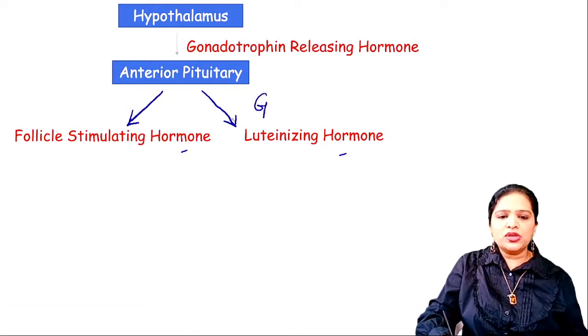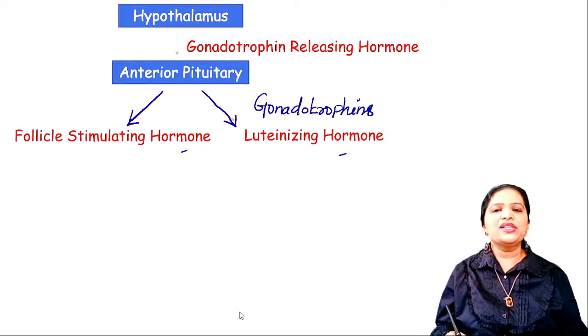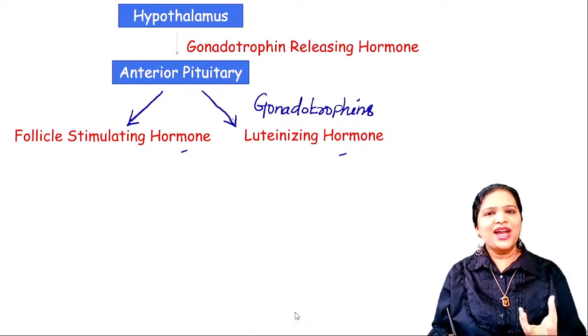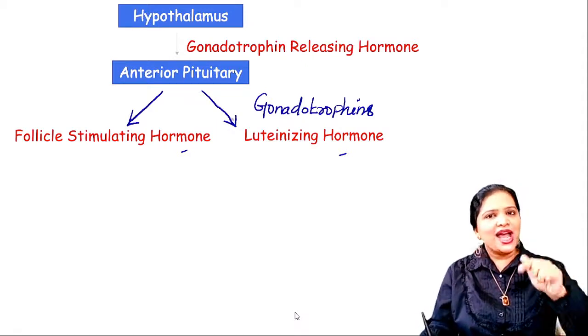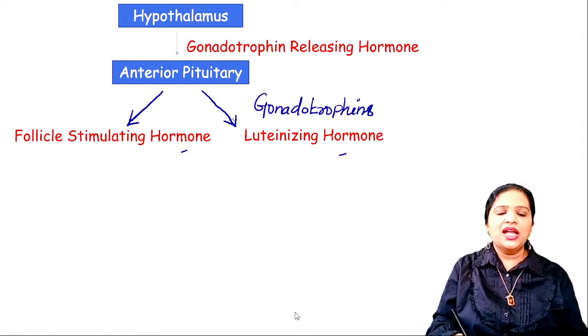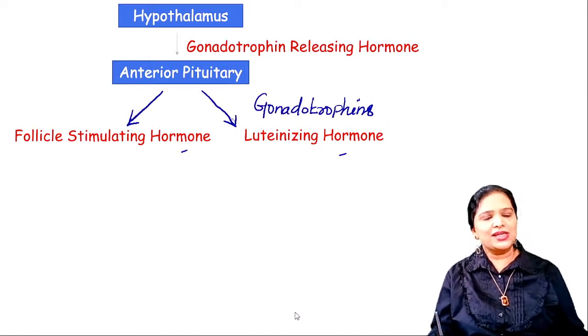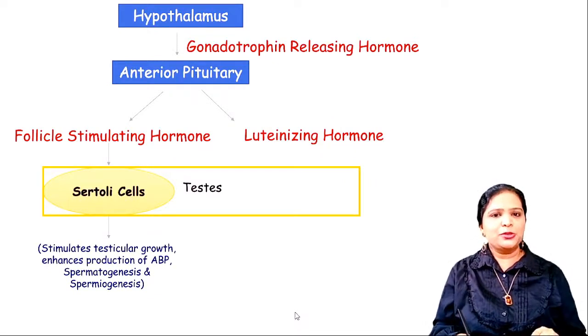These two hormones are called gonadotrophins. What are gonadotrophins? Gonadotrophins are the hormones which go and activate the gonads. What is a gonad? Gonad is the sex organ. Okay, here the male reproductive organ is the testis. So this gonadotrophin is going to act on the testis. So there are two types of gonadotrophin released by the anterior pituitary: follicle stimulating hormone and luteinizing hormone. Okay, right. So let's first study follicle stimulating hormone.